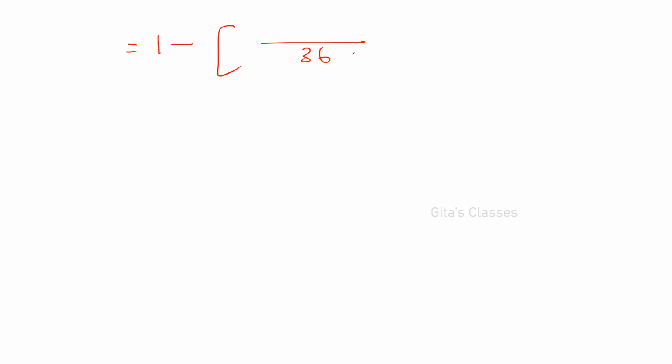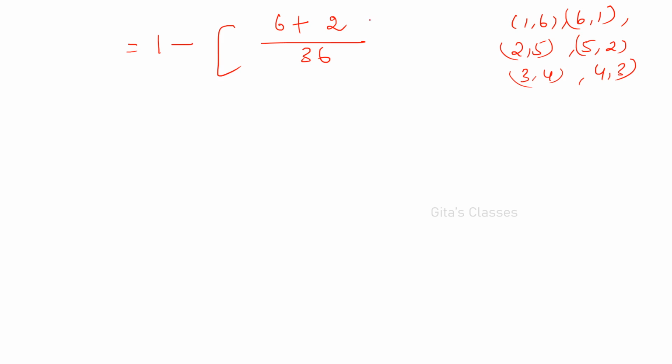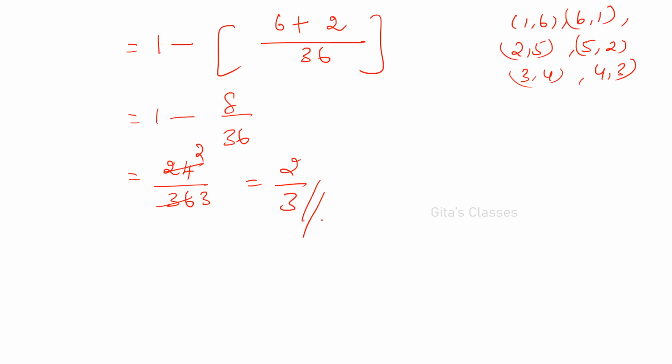For 7, how many values will be there? 1, 6, 6, 1; 2, 5, 5, 2; 3, 4 and 4, 3, right? So these are the 6 values. So 6 by 36 plus, for 11, just now we have seen it is 2. So 1 minus 8 by 36, that is 28 by 36. It is 7 by 9 after simplifying... so the answer is 2 by 3.